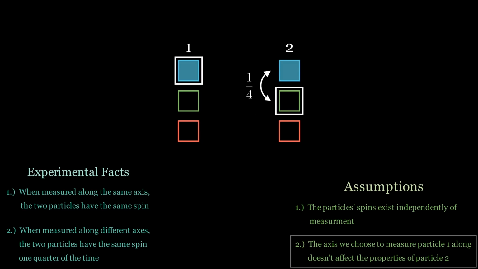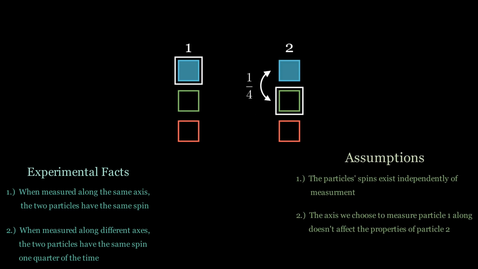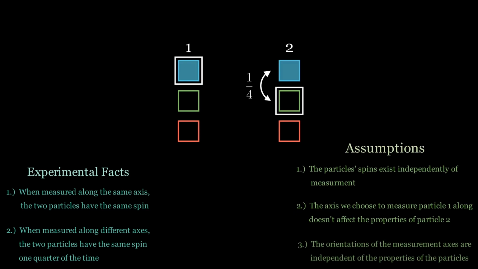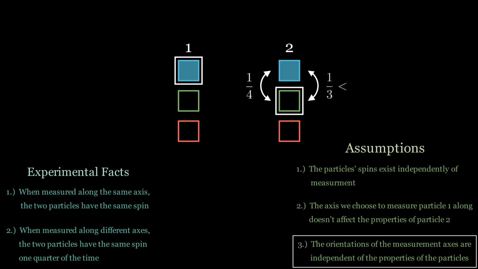Now, if we assume that the particle's spins are independent of the orientation of our measuring devices, our choice of the A and B axes is a random sample of one of the 3 pairs of axes on particle 2. With this, we can conclude directly from our previous result that properties A and B of particle 2 are the same at least 1/3 of the time. Thus, we've reached a contradiction.